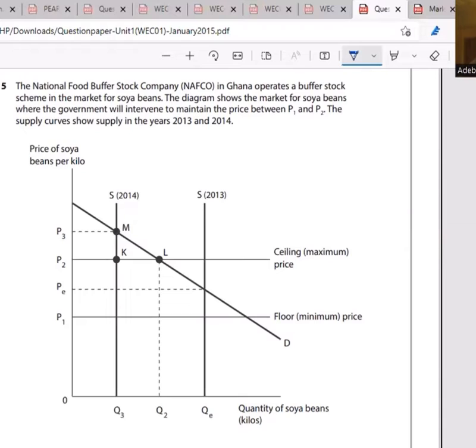So first, what is a buffer stock? A buffer stock is a situation whereby the government buys large quantities of products when they are in surplus and tries to sell them when there's a shortage in the market. So why does the government do this? Government might do that for price stability, because when products are scarce in the market, the prices increase. With government having a buffer stock, it means that when the products are scarce or short in the market, the government can make them available. So let's check the answers now for 5.